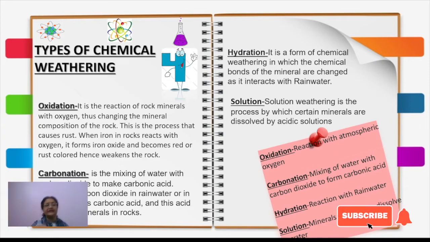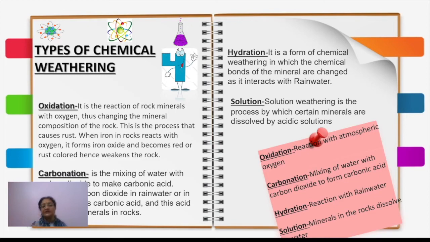Whenever any chemical change or a chemical process is involved in it, that is chemical weathering. It can be in four ways basically. Number one is oxidation, number two is carbonation, number three is hydration, and number four is solution. Now let's talk about oxidation.